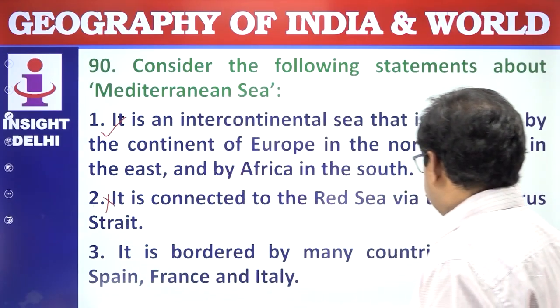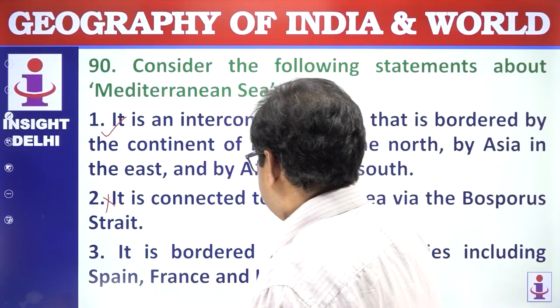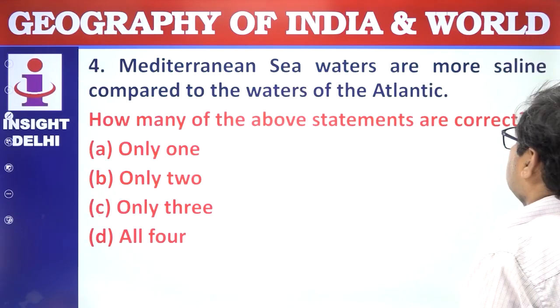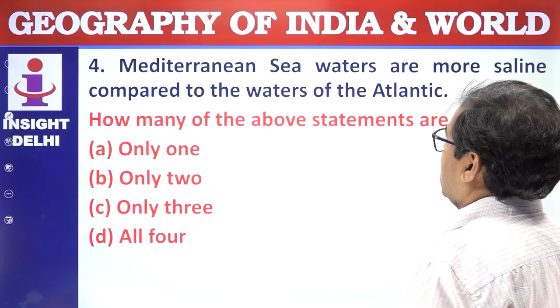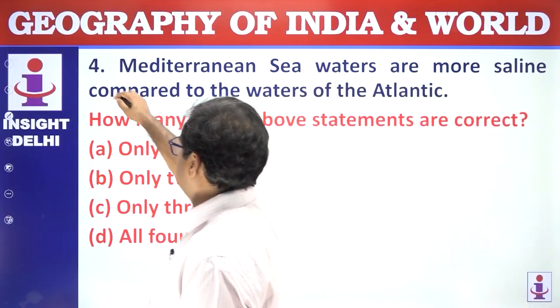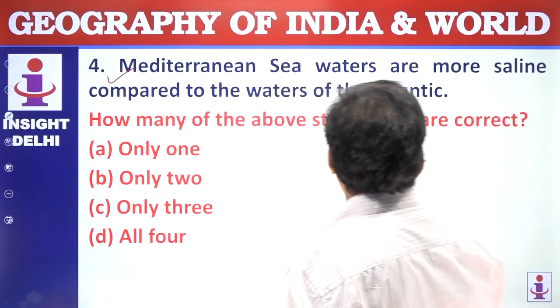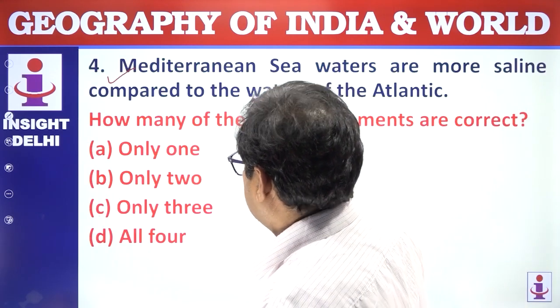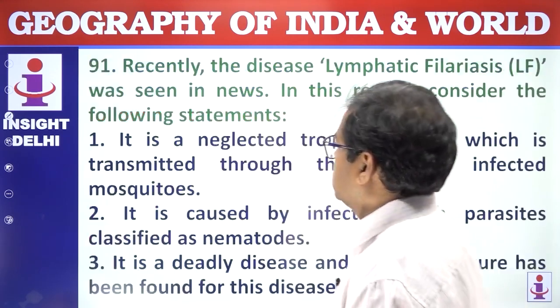It is bordered by many countries including Spain, France and Italy. Yes. Mediterranean Sea water is more saline compared to the water of the Atlantic Ocean. This is also correct. How many of the above statements are correct? So 1, 2, 3 are correct. Answer is C. Next question.